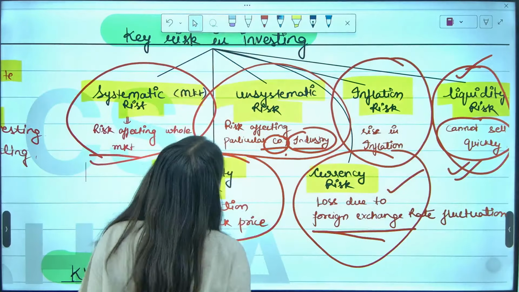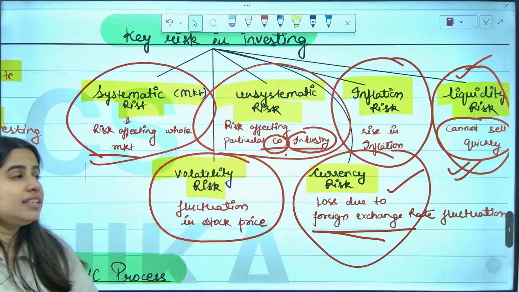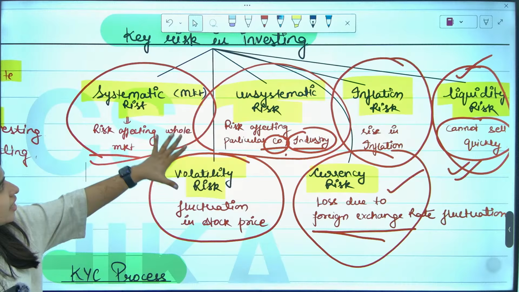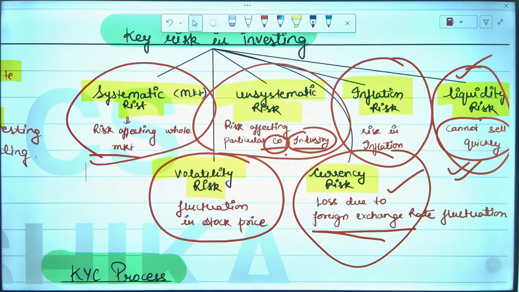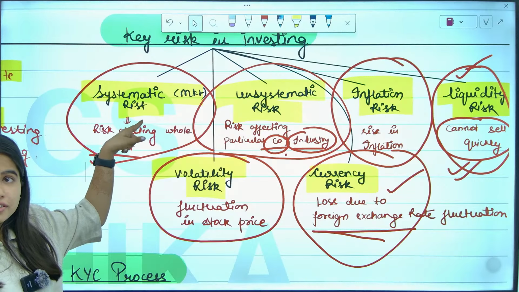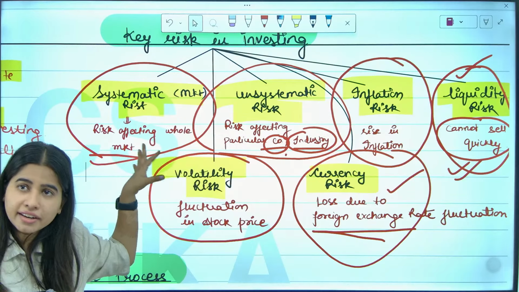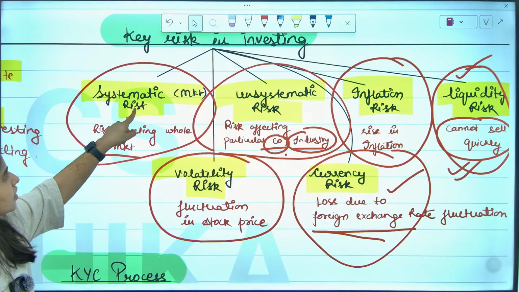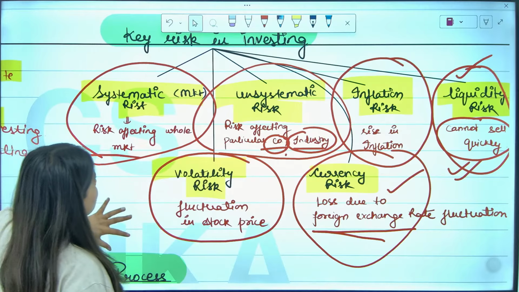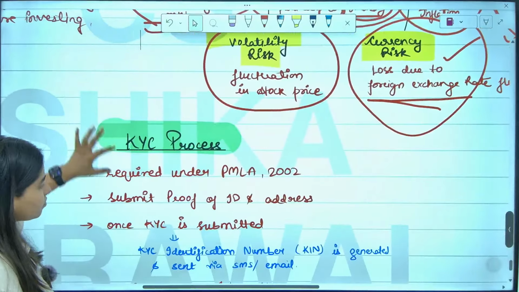I hope this is clear. Please let me know whether this risk is clear or not. So type risk in the chat box if you are clear with key risk in investing. If you're clear with this topic, then type risk in the chat box. By mistake, I have typed here rise. I have written this like it's in my handwriting. So it's risk basically. By mistake, I have made T instead of K. So I hope you can understand that much.